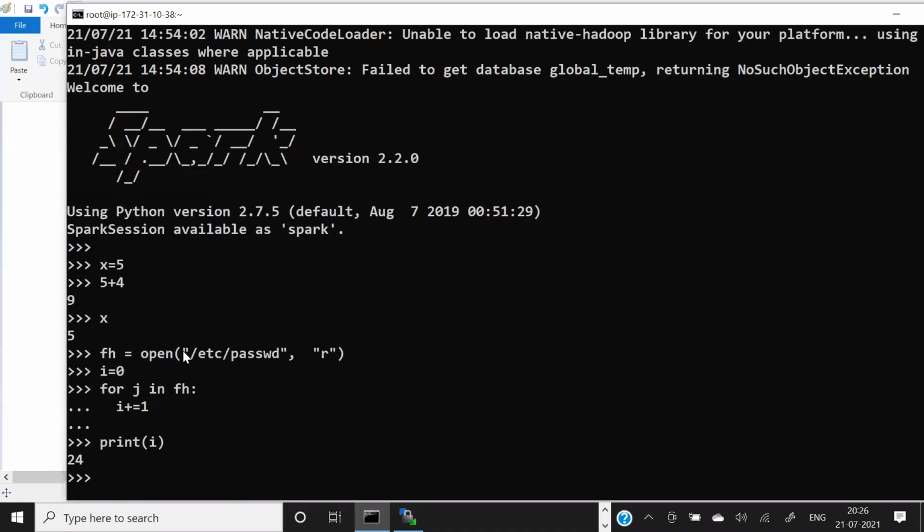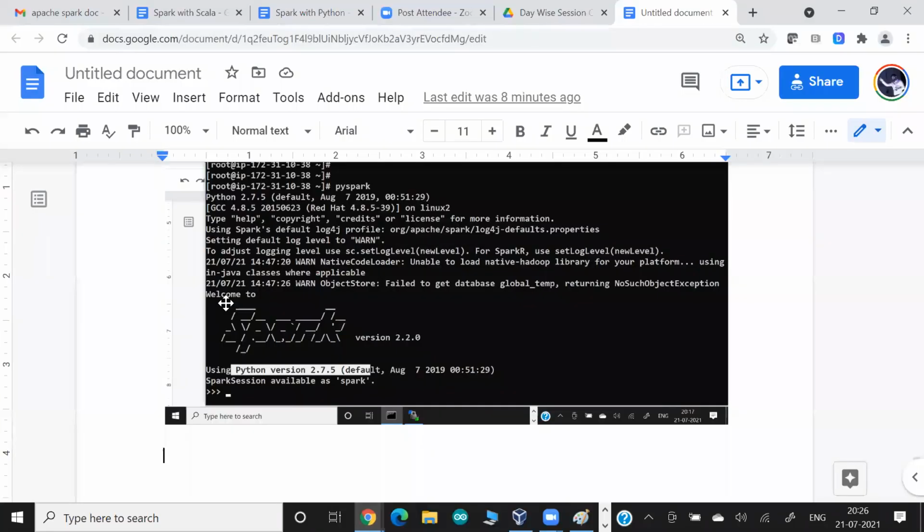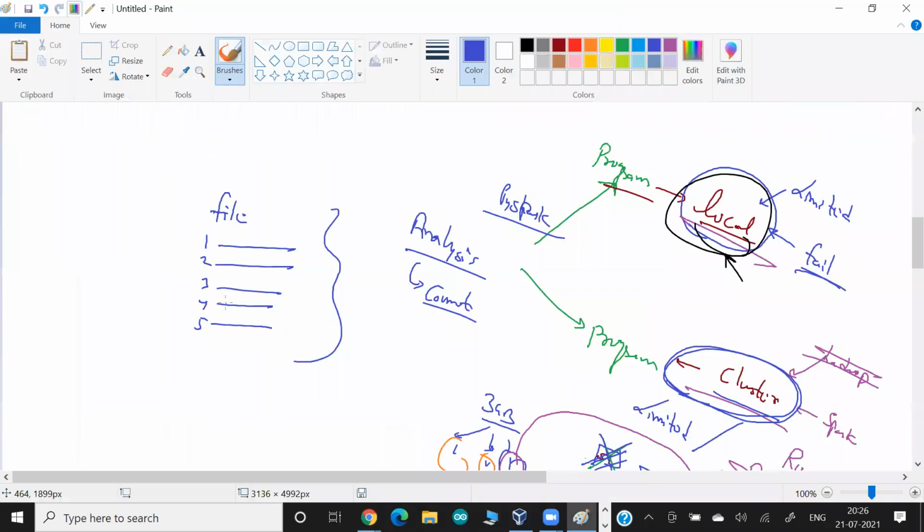So in this file we have a total of 24 lines, but this entire computing or calculation is happening on my local computer. It looks like we're doing it in Spark, but it's not in Spark. It is happening in my local RAM and CPU, the way you use normal Python, right?